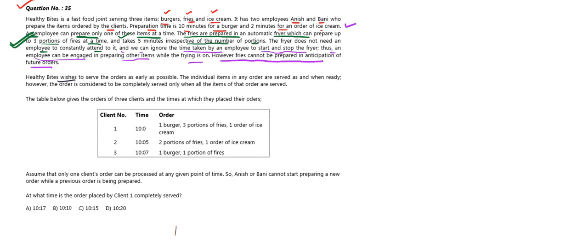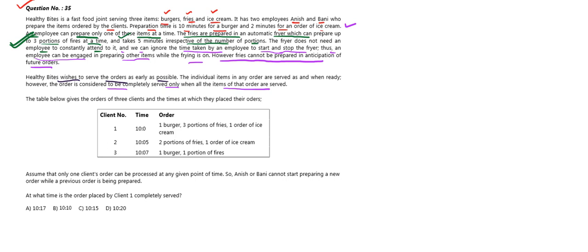Then Healthy Bites wishes to serve the orders as early as possible. So this shop wishes that it serves its clients as early as possible. The individual items in any order are served as and when ready. So whenever an individual item is ready, it is served as it is. However, the order is considered to be completely served only when all the items of that order are served. So once every item is served to a single client, then only the order is assumed to be complete.